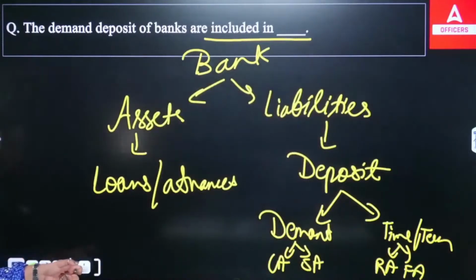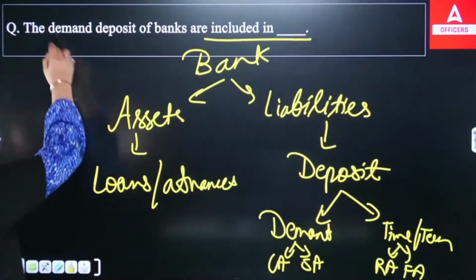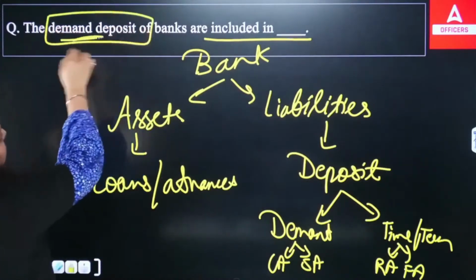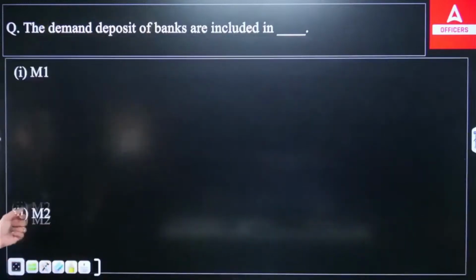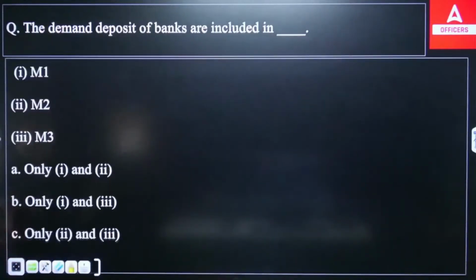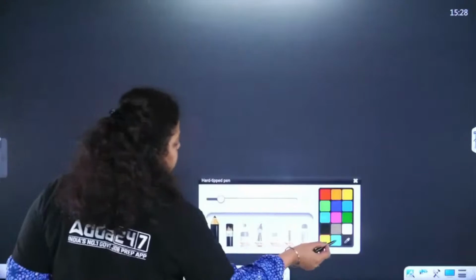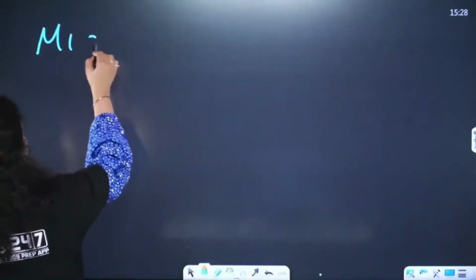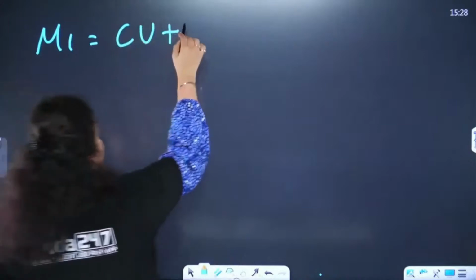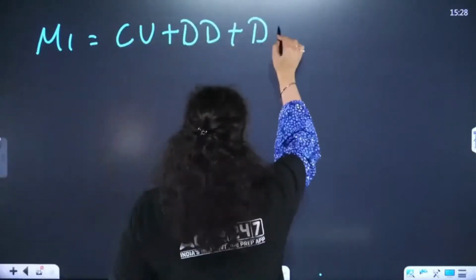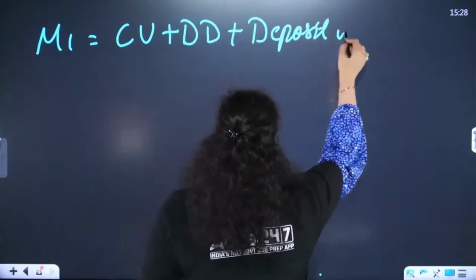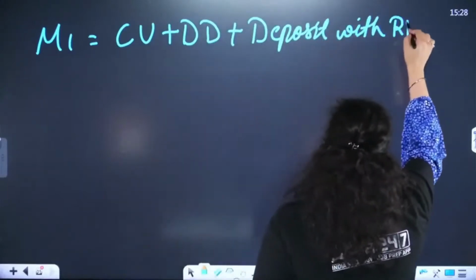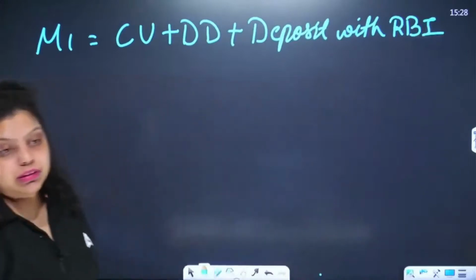So this is the deposit we are talking about. Demand deposit means CASA, and the question is asking which of the following includes the demand deposit. We have options M1, M2, M3. To answer this kind of question, you should know what M1, M2, and M3 are. So let's understand this. M1 is equal to currency unit plus demand deposit plus deposit with RBI. This is what your M1 is.